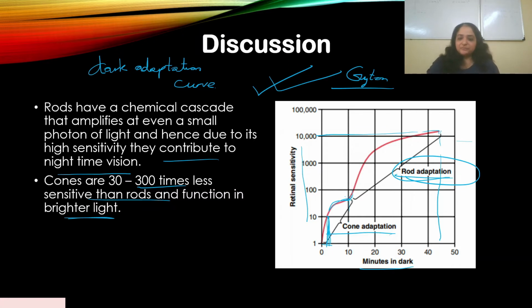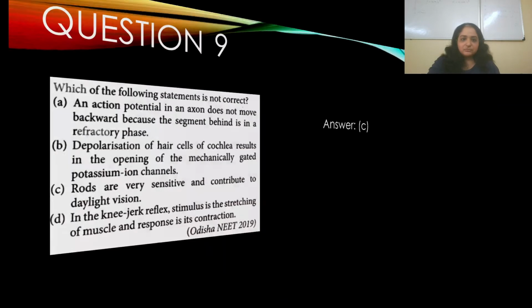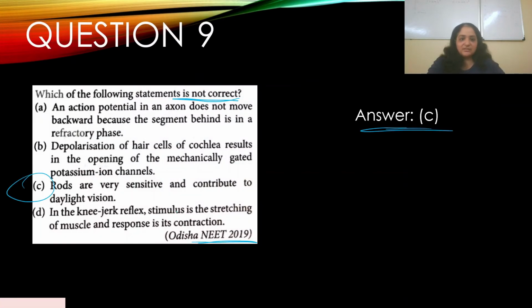So to answer your question, rods are very sensitive. Yes, they are very sensitive, and they contribute to nighttime vision specifically, not daylight. Cones are less sensitive as compared to rods, but they help in daylight vision. Clear?